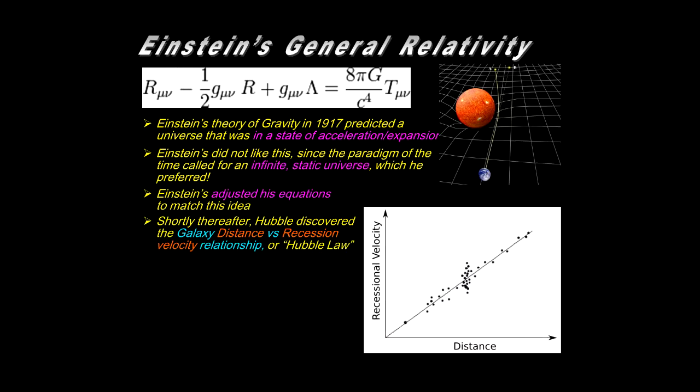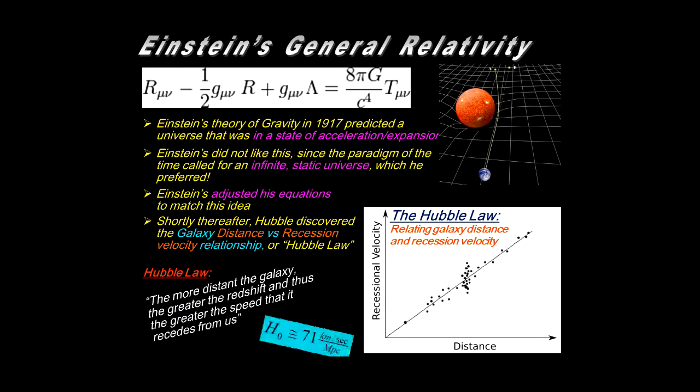But then, shortly thereafter, as we've already encountered, Hubble discovered the galaxy distance recession velocity relationship. So the Hubble law relates the galaxy distance and recession velocity. The connection is simply that the more distant the galaxy is, the greater the redshift.